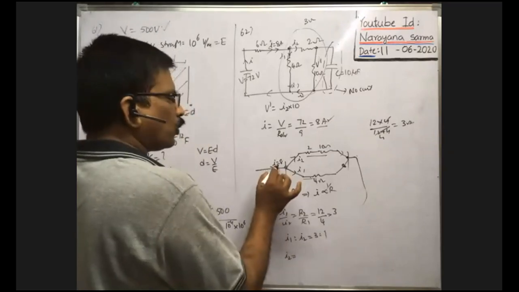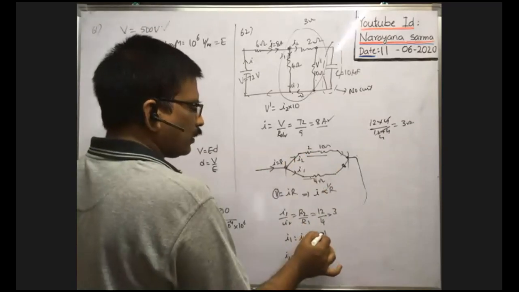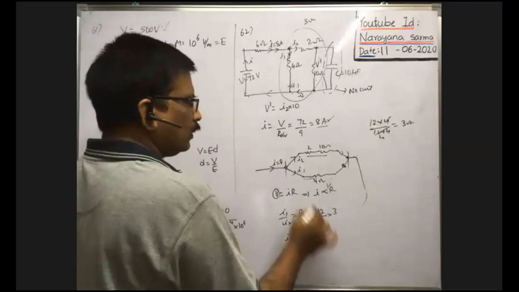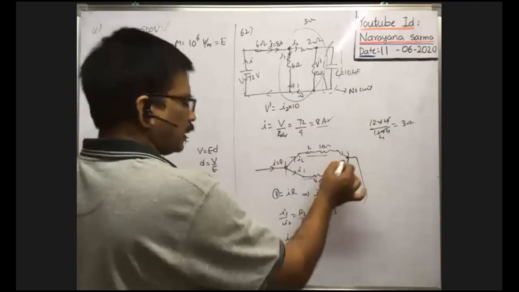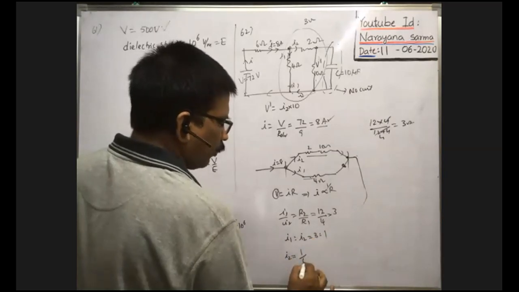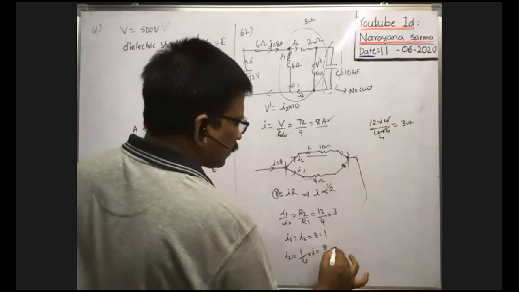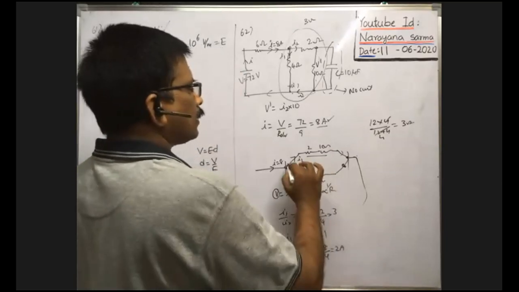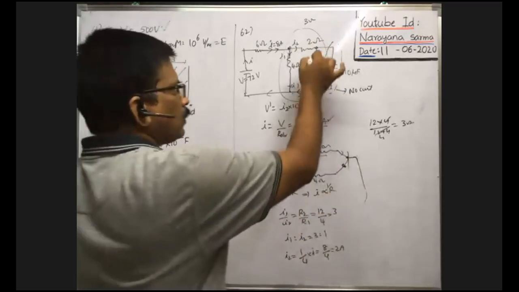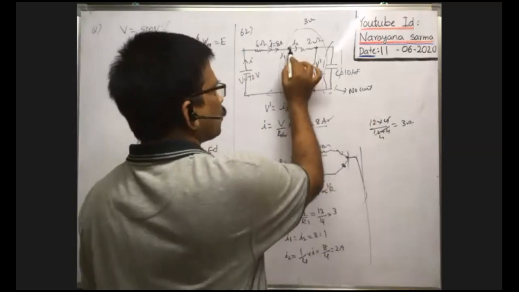That means this total current of 8 amperes, when it reaches the junction, is divided into two parts in the ratio 3:1, in which only one part passes through I2. One part of the total current passes through this one. So one part of the total current means 1 by total parts 3 plus 1, 4, into total current. That is 8 by 4, equal to 2 amperes. So the current passing through this series combination is 2 ampere. That means through the 10 ohm resistance also the current is 2 ampere only, because the 2 ampere current passes like this and comes back again.